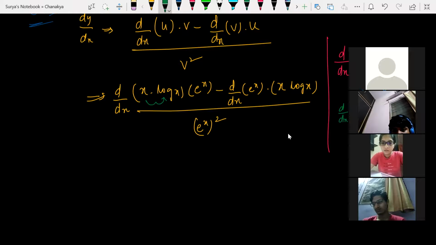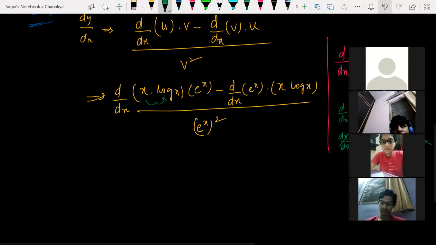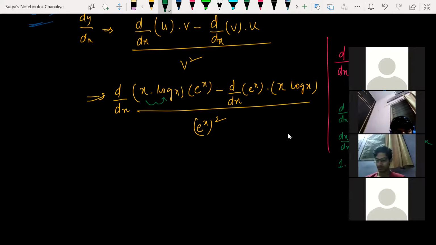D by dx of u is what? Dx by dx, into v, which is log x, plus d by dx of v, which means log x, into u. U means x. So dx by dx is 1, and you can simply write 1 into log x plus d by dx of log x, which is 1 by x, into x. So x will get cancelled. So what do I remain with? Log x plus 1.